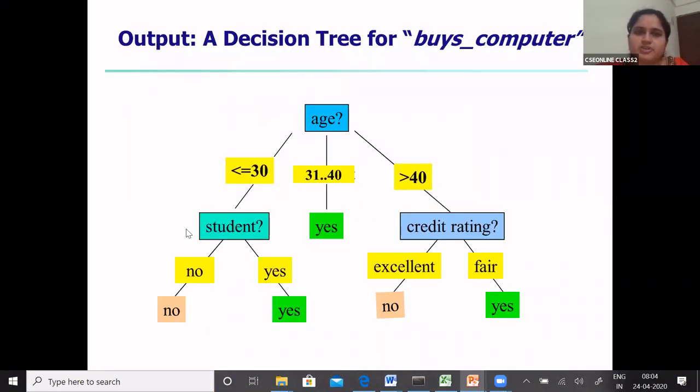The question which was given on decision tree. The final decision tree should be like this. So entropy of age was highest. Age can take 3 values, that is less than or equal to 30, 31 to 40, greater than 40. Then when we calculated age with respect to student, credit rating, and what was the one more field?